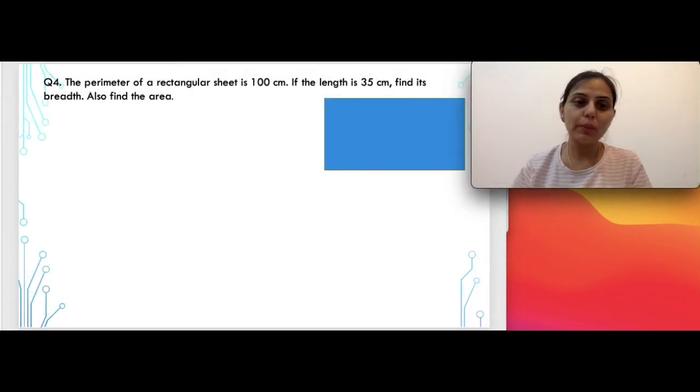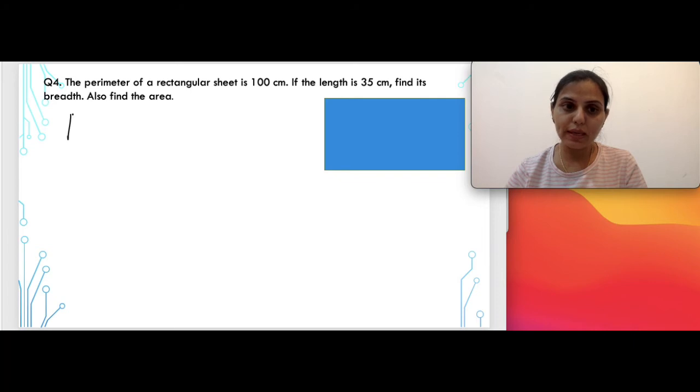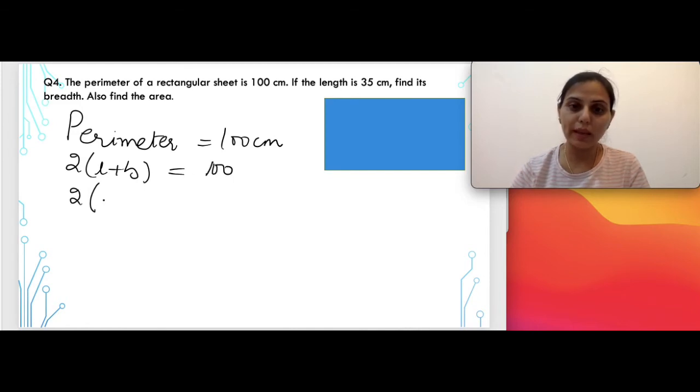Now, in question number 4, you are given the value of the perimeter of a rectangular sheet, which is 100 centimeters. And we need to find the length and also the breadth of the field. So let's start with the calculation. Since we are given the perimeter, first let's write its value, which is equal to 100 centimeters. And we know that the formula for perimeter is 2 multiplied by (L plus B), which is given as 100. So let's substitute the value for length, which is 35 in this case. Breadth we have to calculate, so let's keep it as B itself.